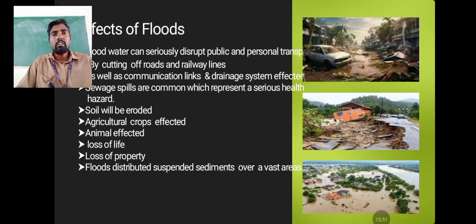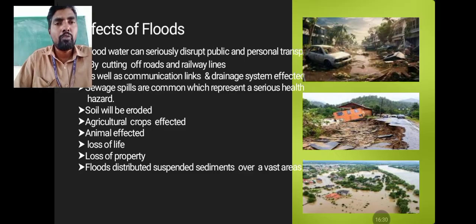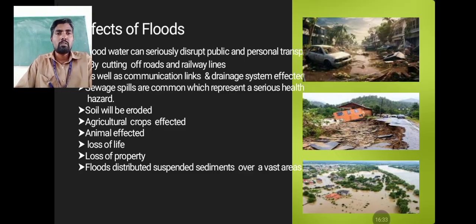Effects of floods. Flood water can seriously disturb public and personal transportation by cutting off roads and railway tracks. When floods happen or develop or are going on in a particular area, self transportation and public transportation are mostly affected. Why? Because all the roads will be damaged or eroded, simply cut or seriously damaged, as a number of pits will be developed on the road. Communication and transportation are also affected. The communication system and drainage system will be affected.